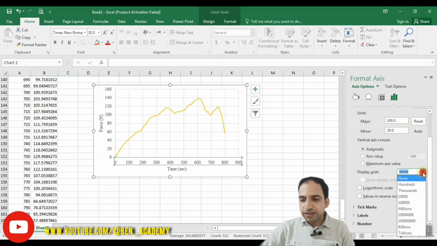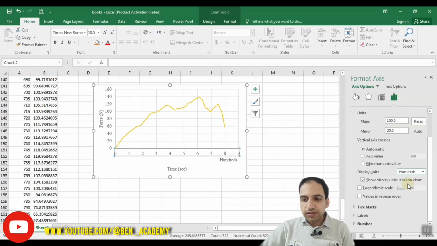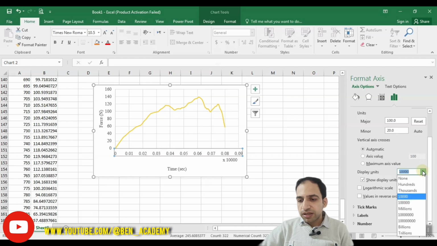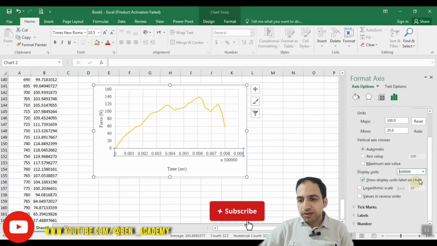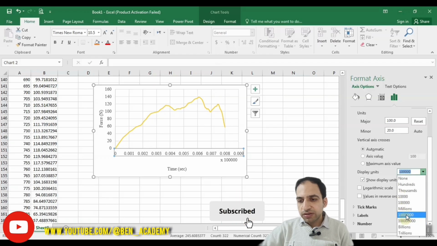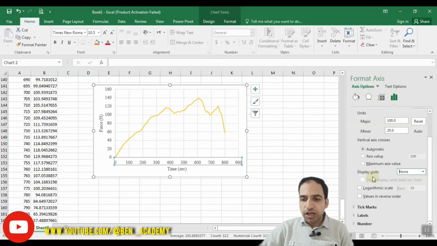You can change the units of the axis. You can use like this, and you can say that it's 100, 200, and it's a simplified representation. You can use thousands, or you can use the numbers like this. If you have scientific numbers, in some cases it's practical, but the values here are not too long, and I prefer to use none here.